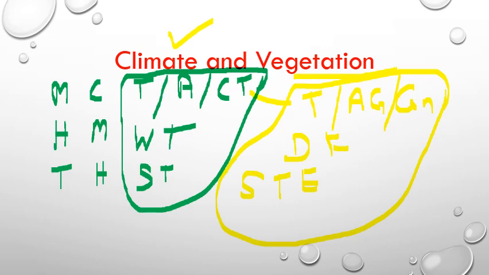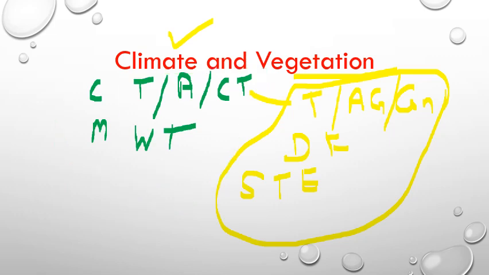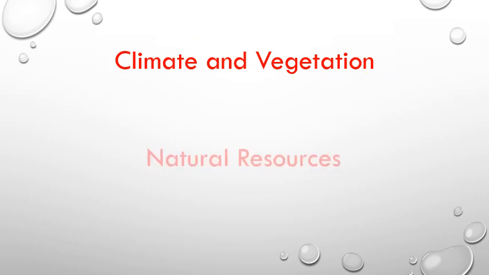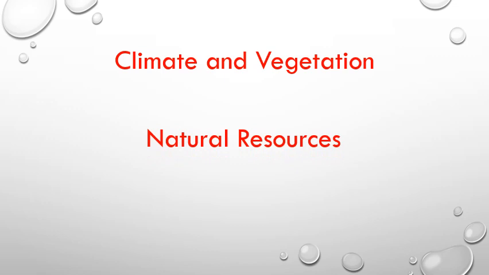Similarly, now see the natural resources. This region is famous for natural resources. We have 4 natural resources, as you know, that is soil, water, mineral, forest.